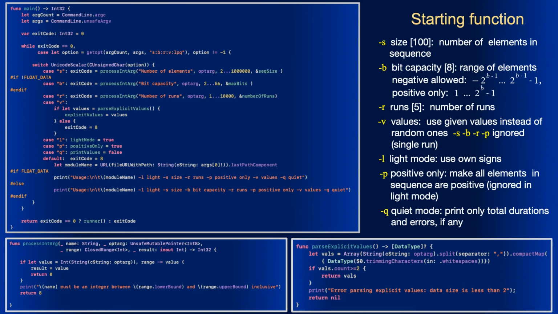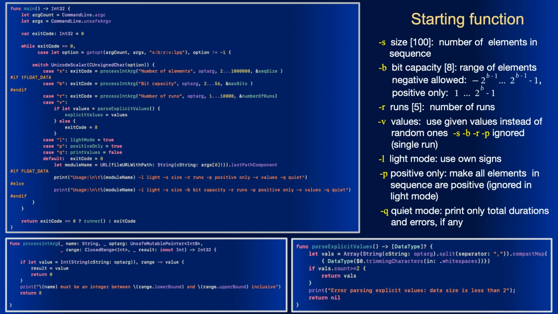The maximum allowed value of B for integer data is 56, which is 8 less than the full bit capacity of 64. This is done in order to reduce the risk of overflow, given that, as you probably noticed, the algorithm implementations assume that overflow never happens. At the same time, this ensures that all sequence elements are strictly more than data min and strictly less than data max, which is important for the algorithms to run correctly.